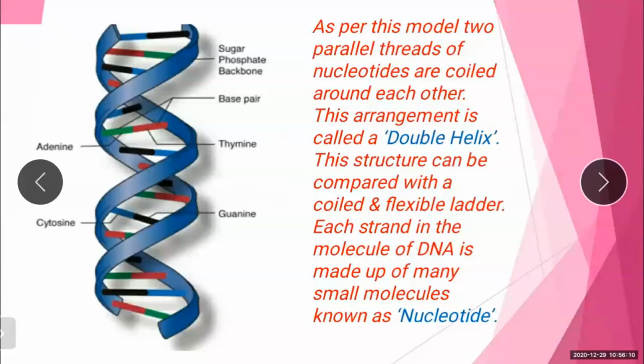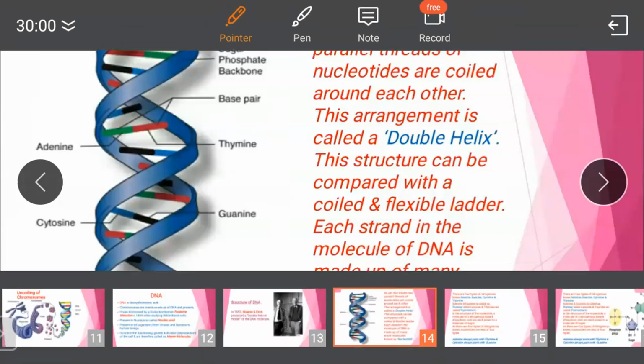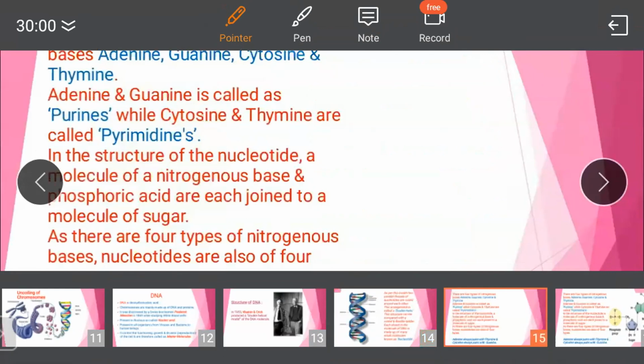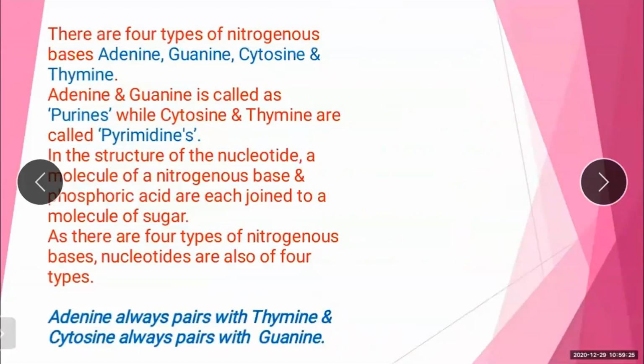The nitrogenous bases are of two types, that is purines and pyrimidines. What are the two types of purines? Adenine and guanine. Pyrimidines are of two types, that is cytosine and thymine.